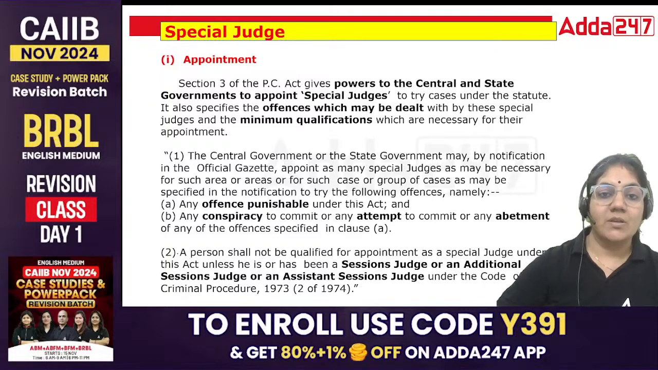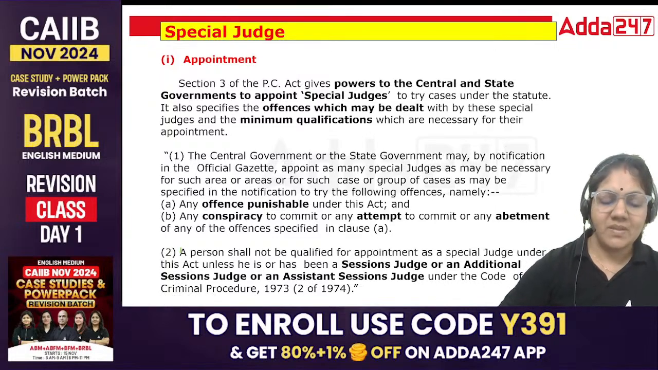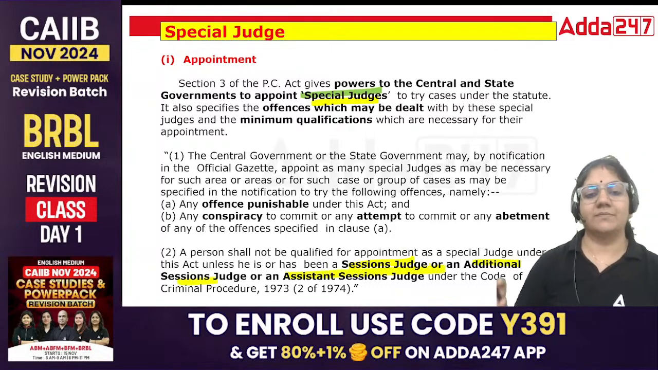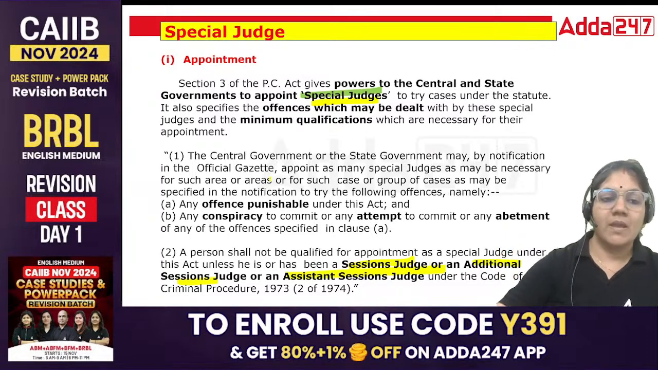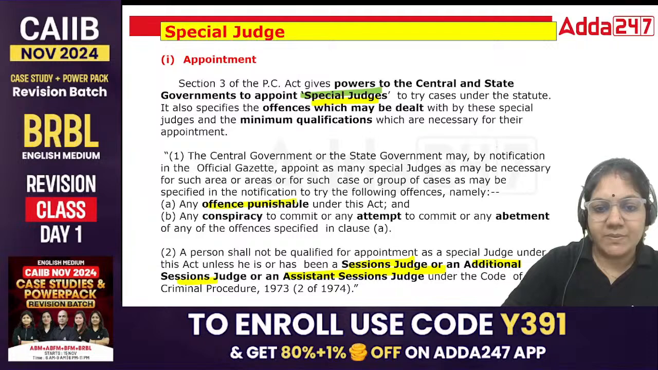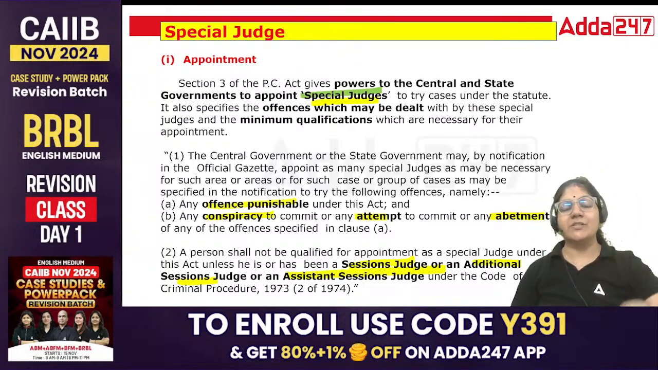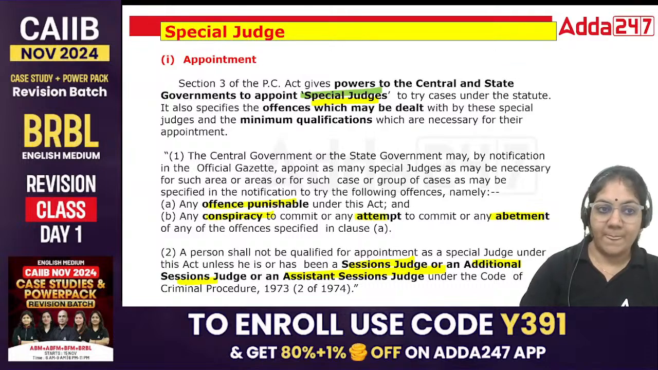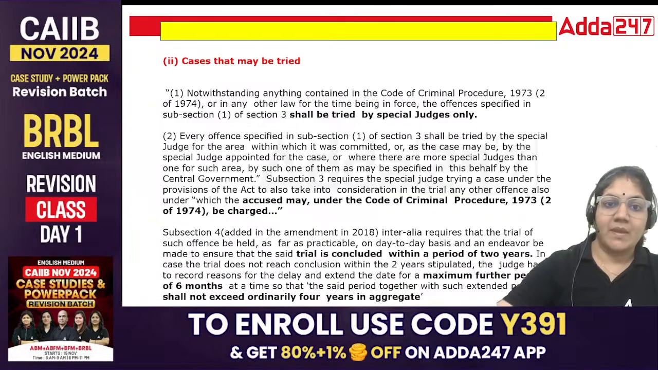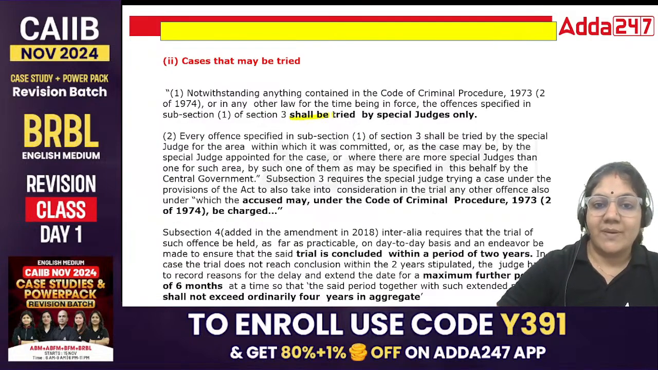Prevention of Corruption Act. In this act, we appoint a special judge who will handle the matter, and that special judge is appointed from the session judges, additional session judges, and assistant session judges. Any offense punishable under this act, or conspiracy, attempt to commit, or abetment. Abetment means to induce someone. For all these things, the special judge will handle the matter. The central and state governments will appoint the special judge. Everything should be tried by the special judge only.